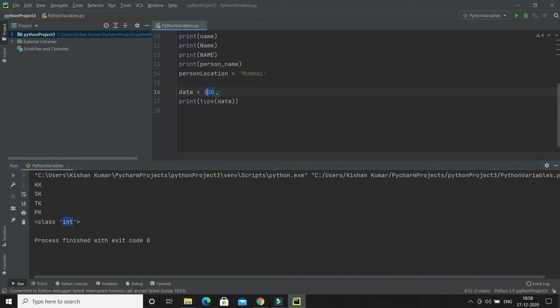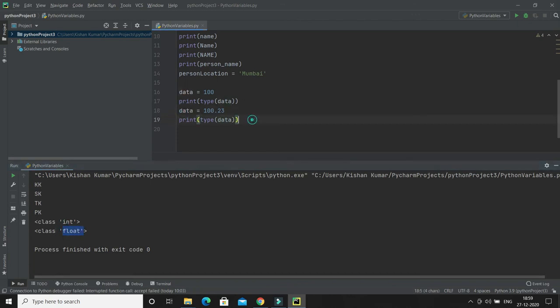Now let's say I'm going to assign a different value to this. Now I have assigned a float to the same variable. Now this will change from int to float. Now if I try to know what type of variable this is, then it will tell you it is a kind of float, right?